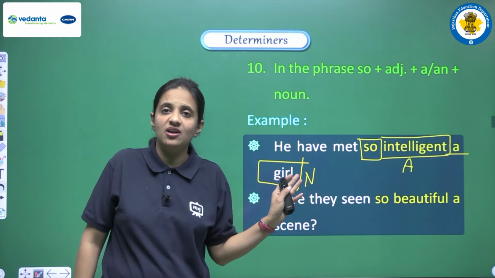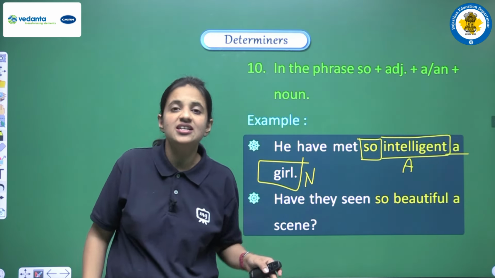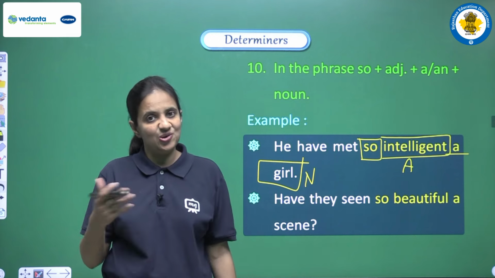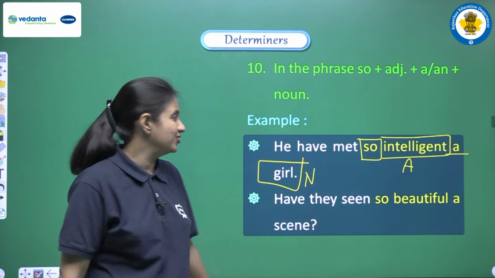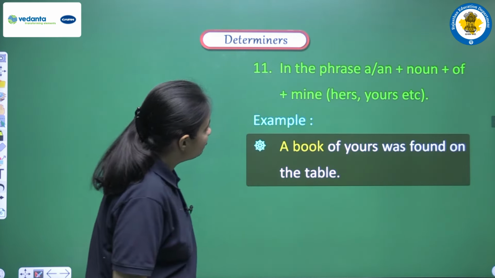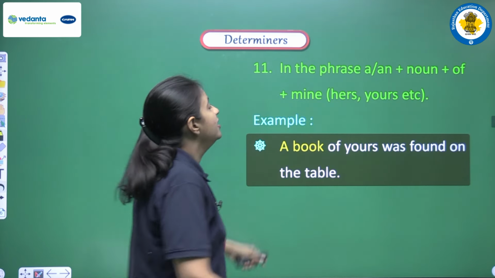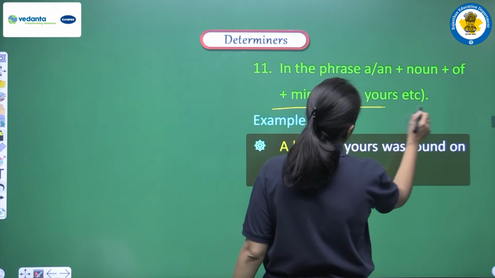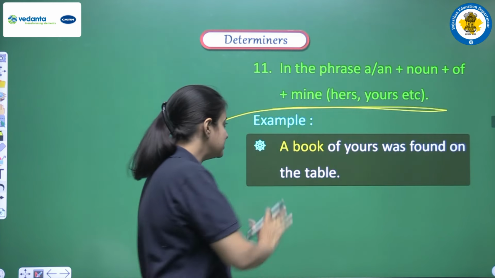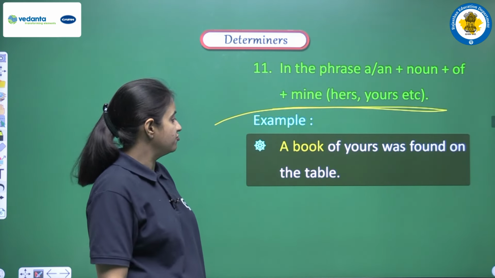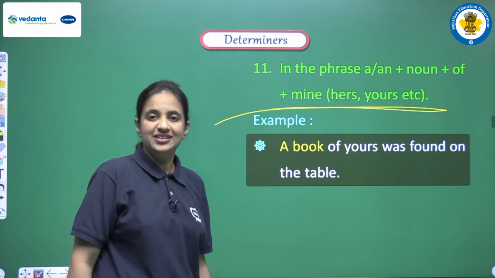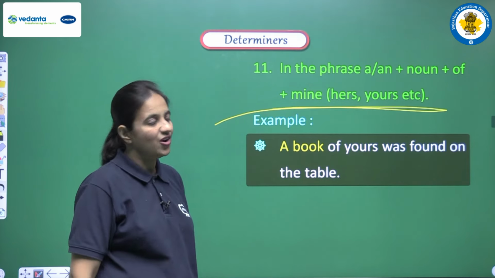Here we are just talking about some of the basic structures in which these two articles, a or an, are generally used. Next is in the phrase a or an plus noun plus of, plus mine. In the place of mine we can have hers, yours, etc. Like the example: a book of yours was found on the table. So in this manner also we can use a or an.